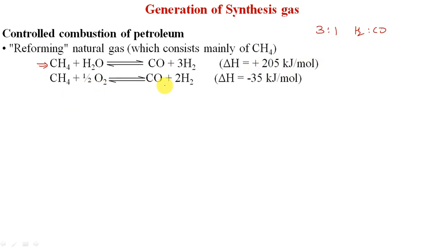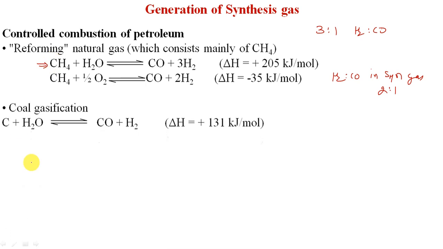Methane can also be oxidized to this mixture of syngas, CO plus H2, but in this case it is an exothermic process and delta H is minus 35 kilojoule per mole. In this case the ratio of H2 to CO in syngas is 2:1. So as I told you earlier, the method through which the syngas is produced decides its composition. So what is coal gasification? We pass steam over red hot carbon or coke to get a mixture of CO and H2, meaning syngas.